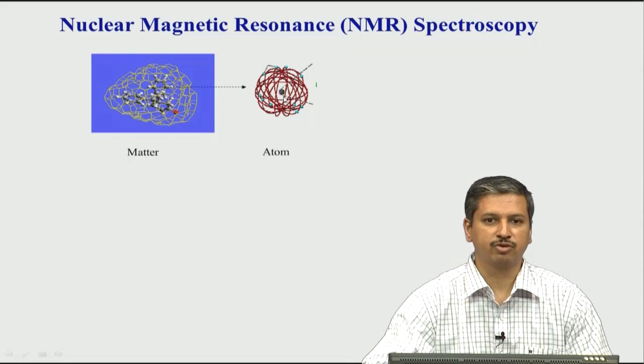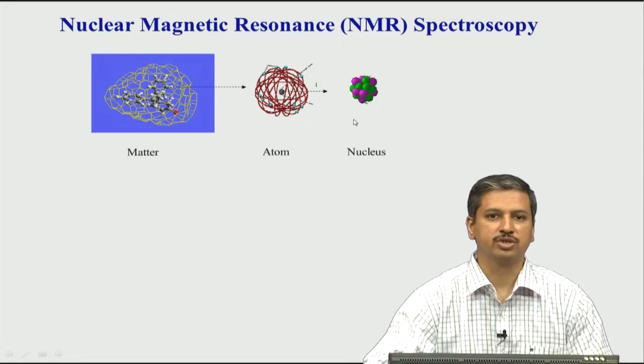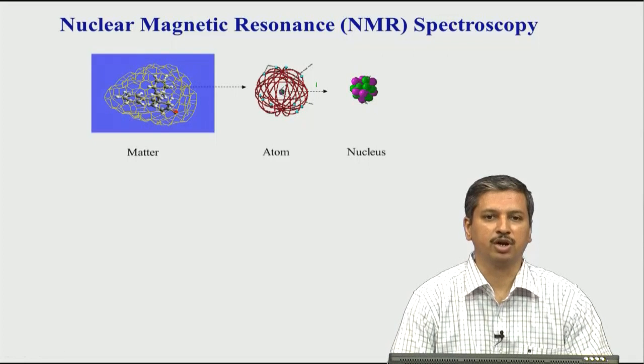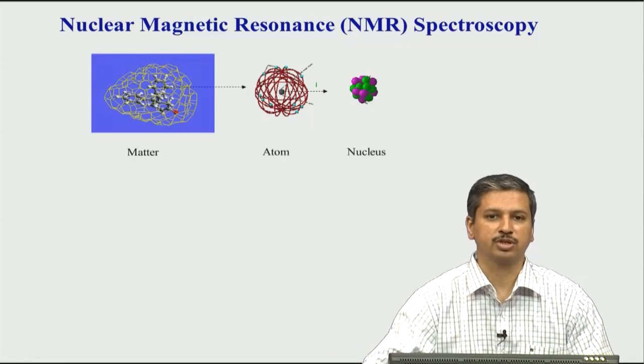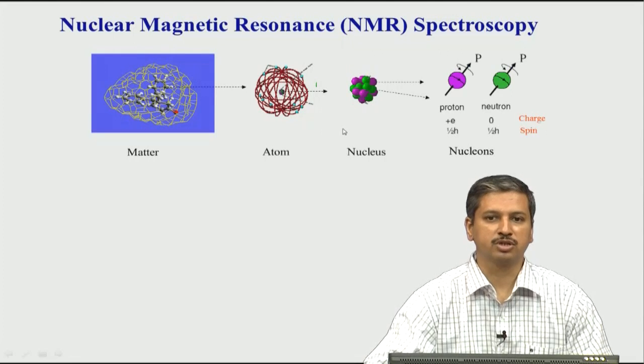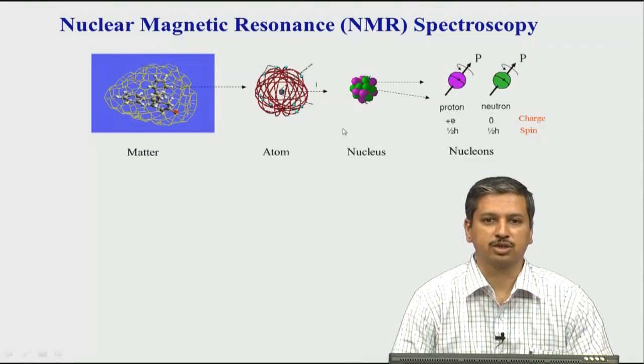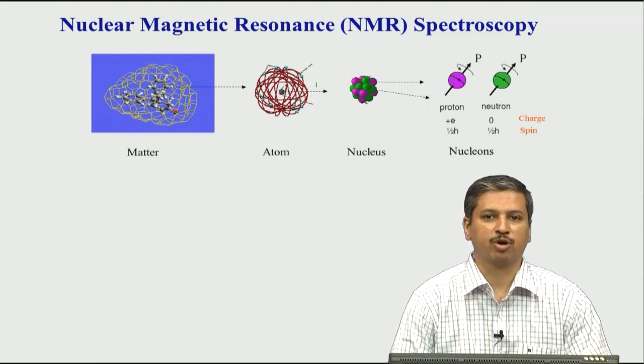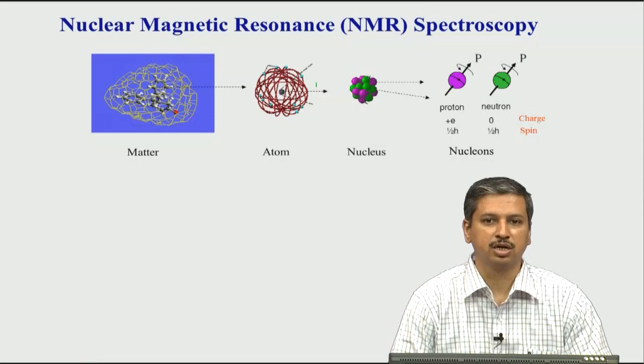Now, if you zoom into this nucleus, you will see the nucleus is made up of protons and neutrons, and we use the word nucleons for both protons and neutrons. Neutrons and protons have two properties associated with them, which we will use in NMR. One of the properties is called charge. All of us know that protons are positively charged and neutrons have charge 0, they are neutral. But one more important property they have is known as spin.